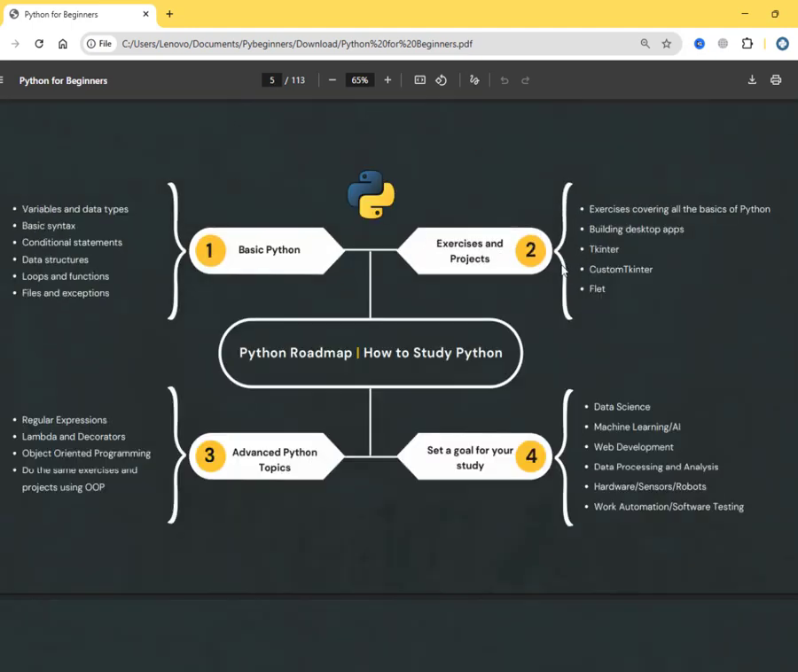As I said, you will do some exercises and also some projects. But the exercises must cover all of these things that you learn from the basics. Then after that, you also need to build some desktop apps. Desktop apps are the first projects that you must create in Python. I'm telling you, because here you will put your creativity into practice, and make use of everything that you learned.